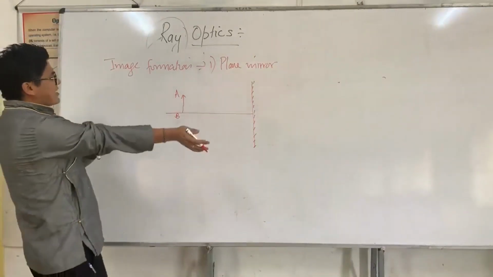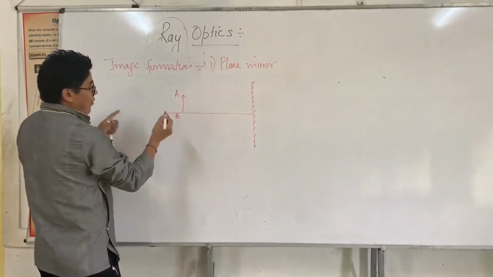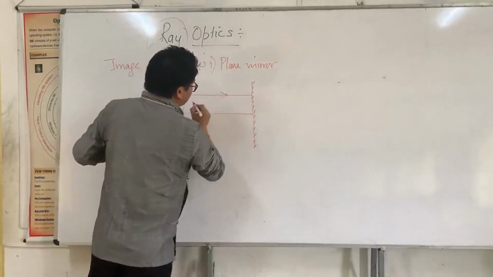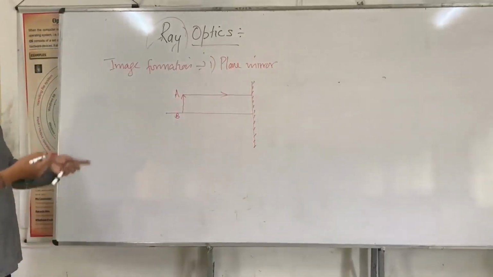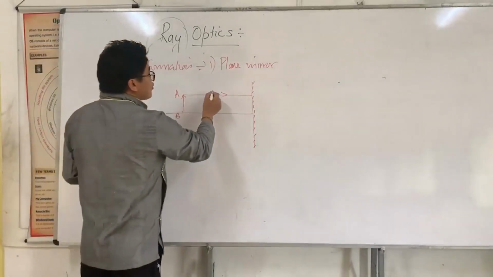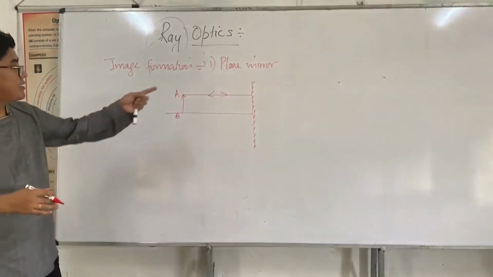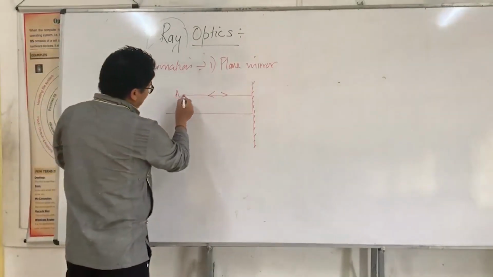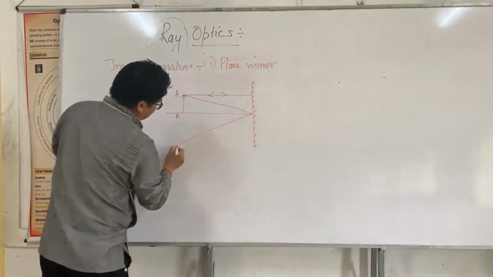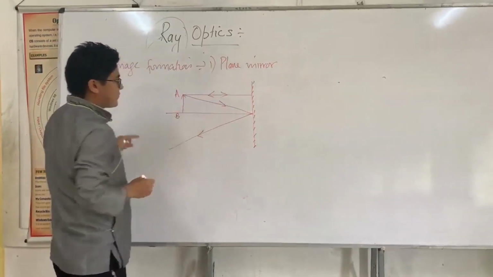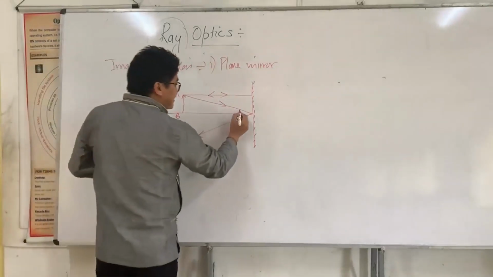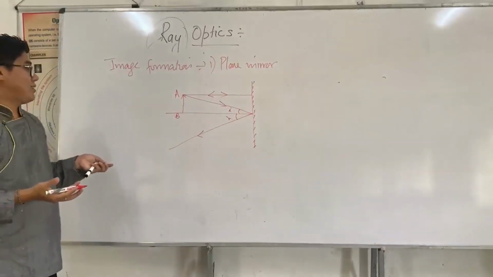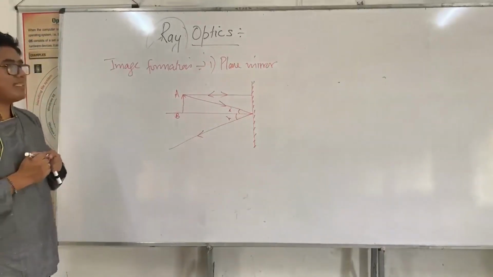So let's take this very simple example. I have an object that is BA. I take a light from A. This is the incident ray, and this reflection has to obey the laws of reflection. Angle of incidence is 0, and angle of reflection must be 0. And then I have this. This angle must be equal to this angle. Now I say that an image has to form.